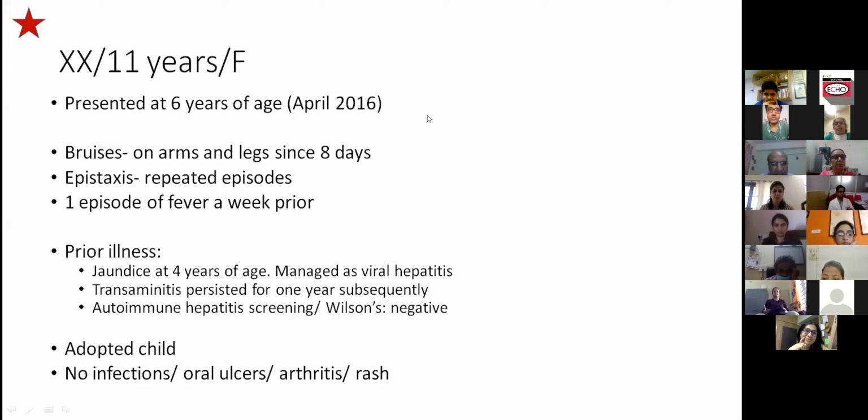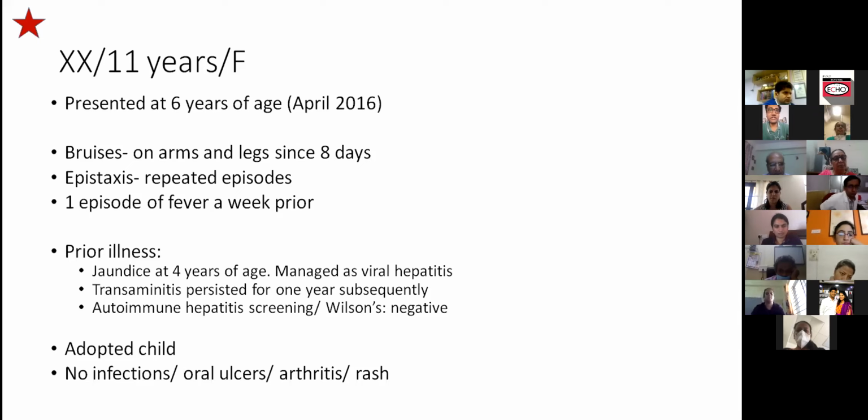In April 2016, a 6-year-old girl presented to us. She presented with bruises on the arms and the legs of 8 days duration, and there was a history of repeated episodes of epistaxis. There was one episode of fever a week prior to the presentation of bruises and epistaxis.